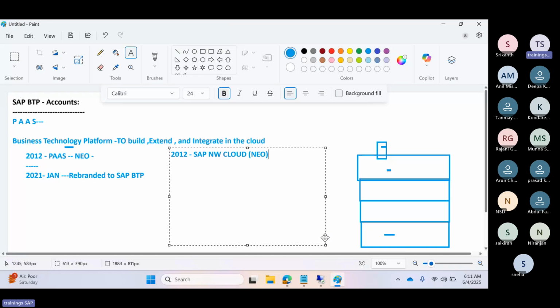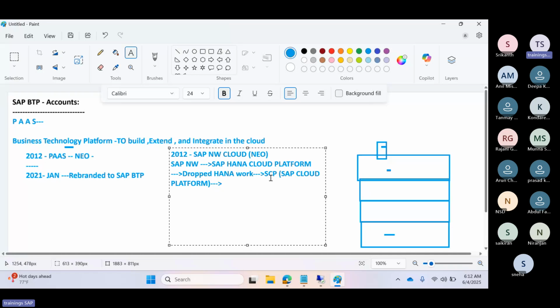Then after that they changed SAP NetWeaver to SAP NetWeaver Cloud to SAP HANA Cloud Platform. So they changed their naming convention. Then after that they dropped the HANA word from the HANA Cloud Platform and just made it SAP Cloud Platform. Like that they introduced this, and after that the core is the same.